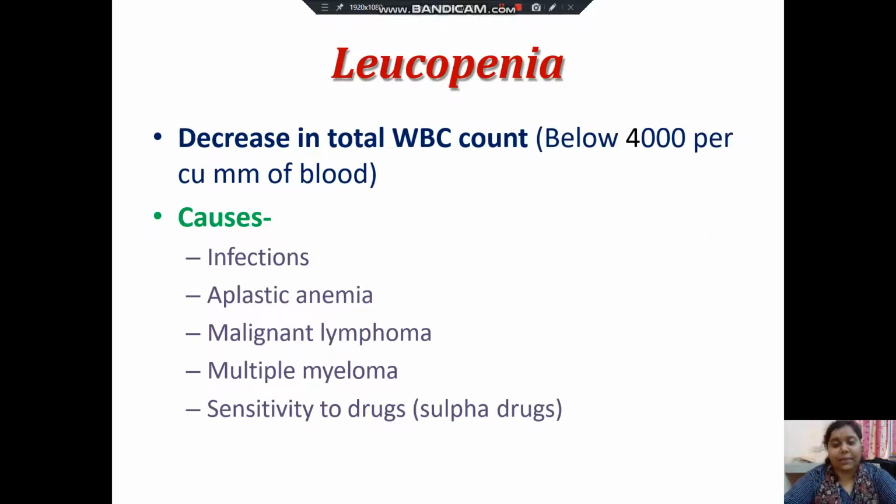Then comes leukopenia. This is the decrease in total WBC count below 4,000 per cumm of blood. It causes infections, aplastic anemia, malignant lymphoma, multiple myeloma, and sensitivity to drugs, that is sulfa drugs.